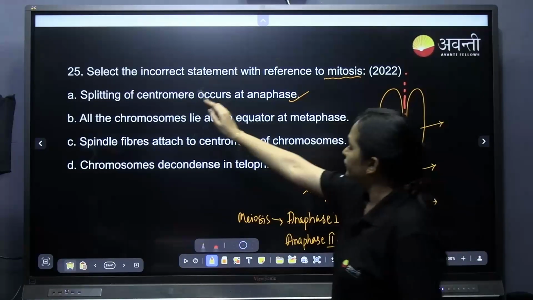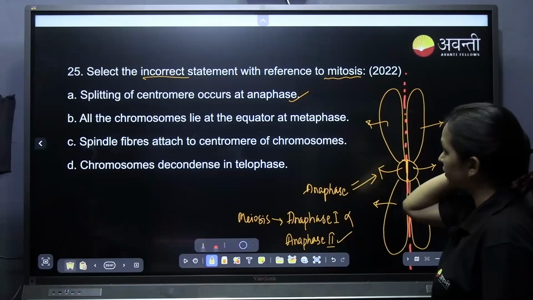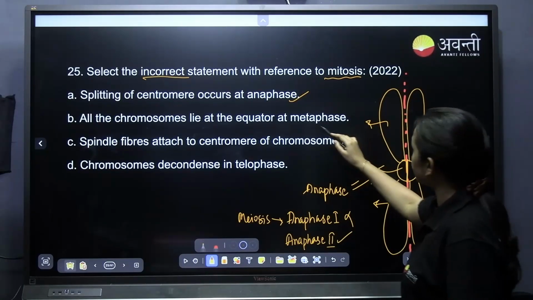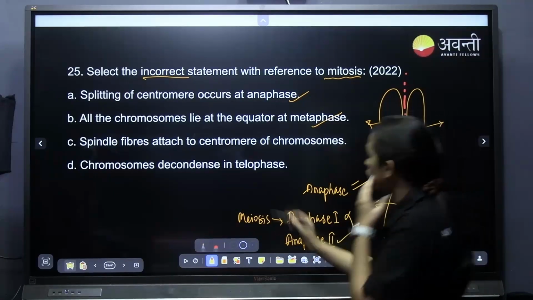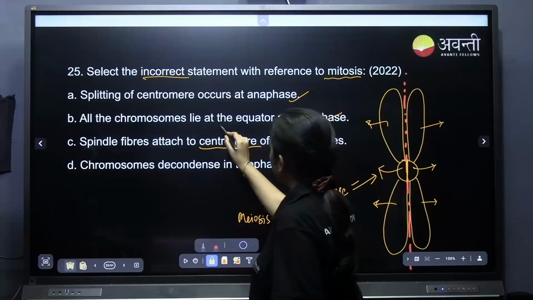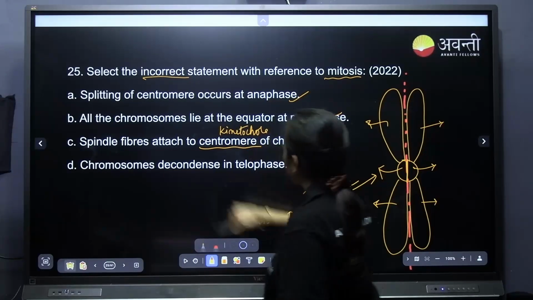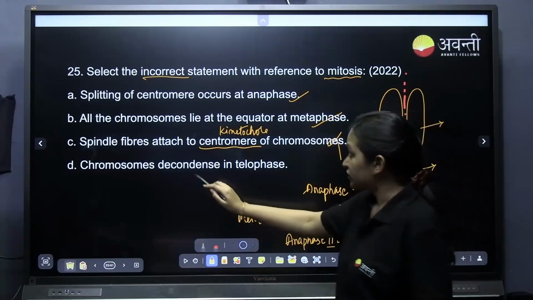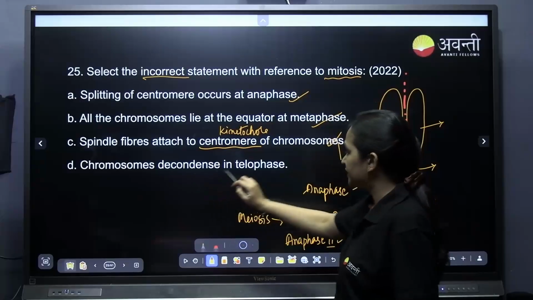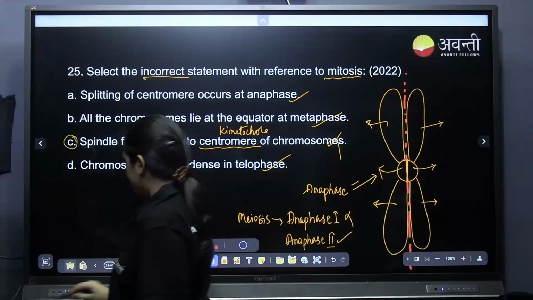So, we need to find the incorrect statement. All the chromosomes lie at the equatorial plate in metaphase, yes. Spindle fibers attach to the centromere? No, ma'am. It will be kinetochore. Very good, kinetochore. It will be attached to kinetochore, which means this is the wrong statement. Chromosome decondense in telophase, it happens. So C is the right answer.